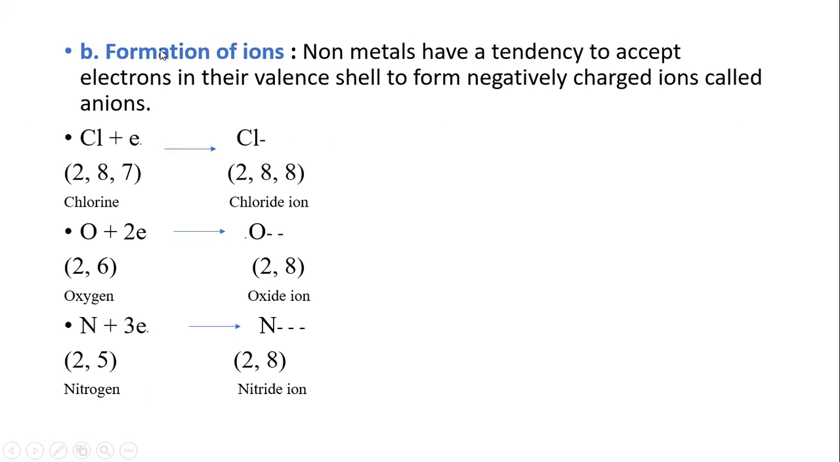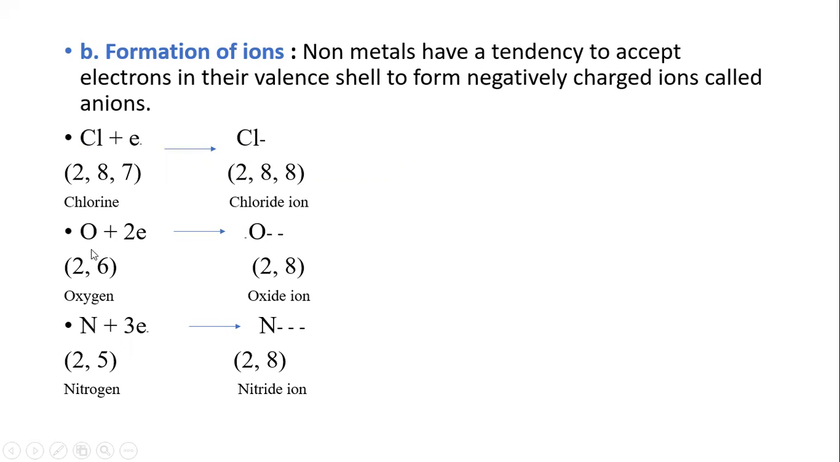Non-metals accept one electron, two electrons, or three electrons. Chlorine accepts one electron, oxygen two electrons, and nitrogen three electrons in their valence shell to form negatively charged ions. When they accept one electron, they form a one-negatively charged ion, which is called an anion. In the opposite case, a metal forms a cation. Remember, students, this is a basic concept.